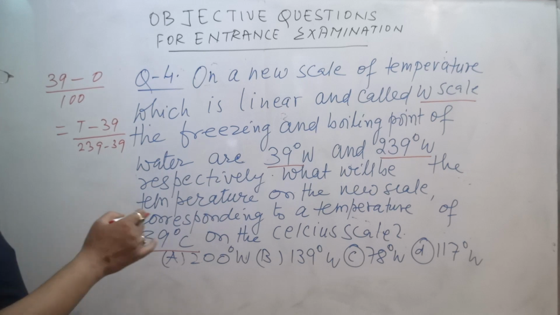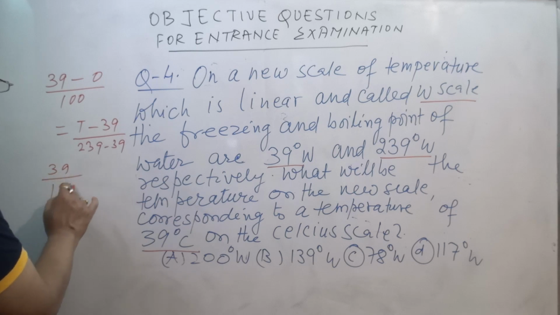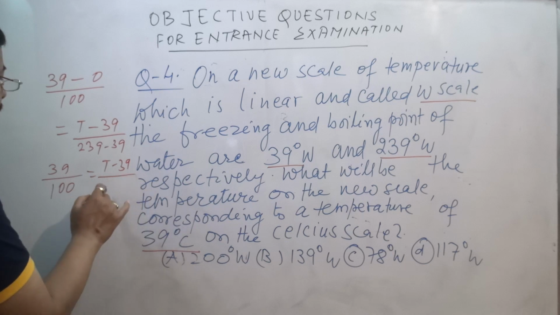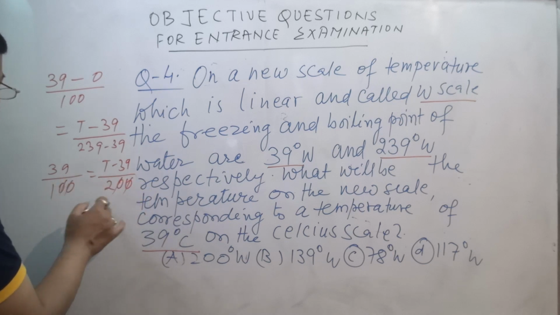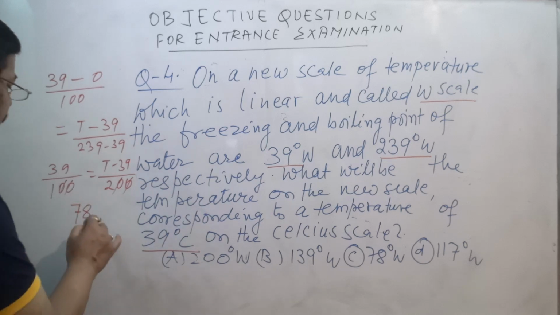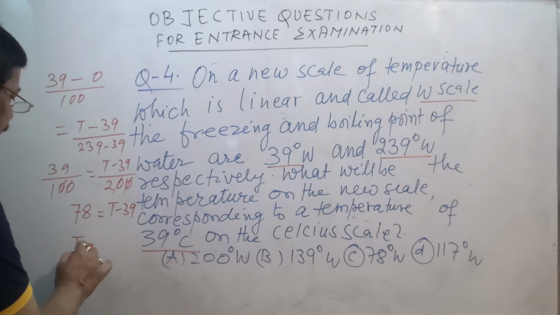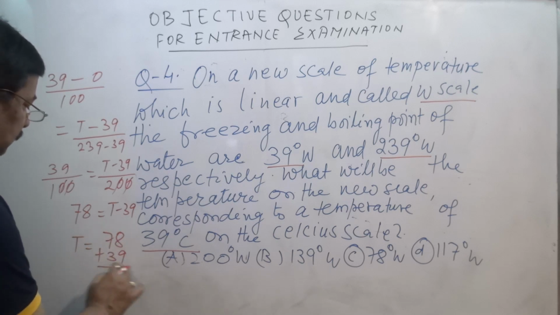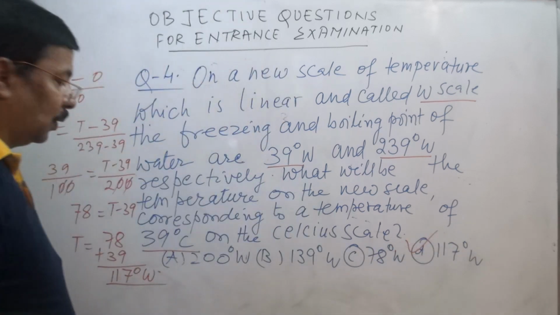This gives 39 by 100 equals (T minus 39) by 200. The zeros will cancel. 78 equals T minus 39. So T equals 78 plus 39, so 117 W. This should be your right answer.